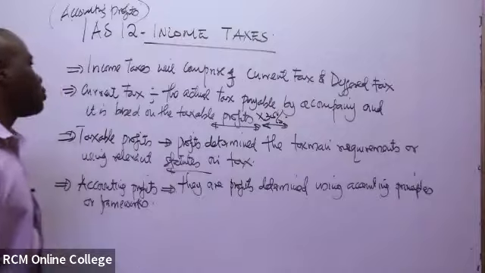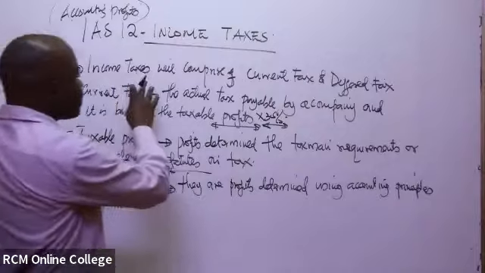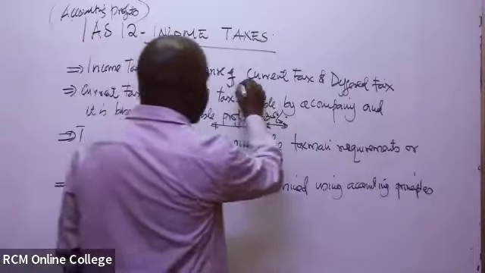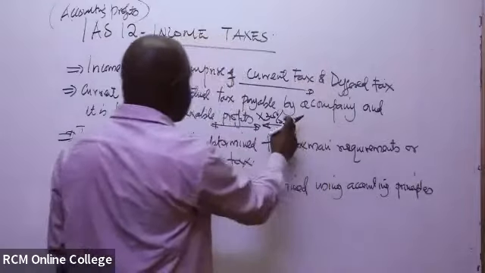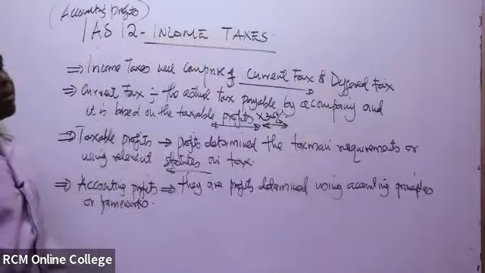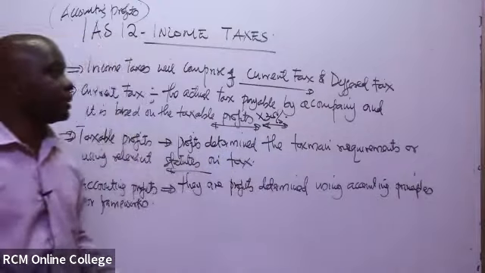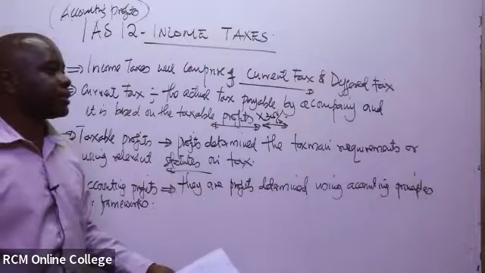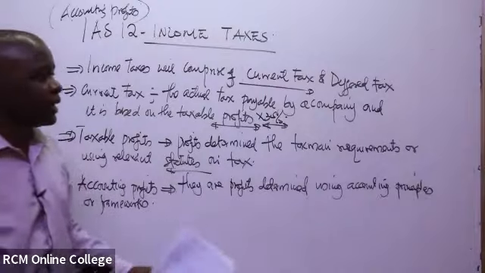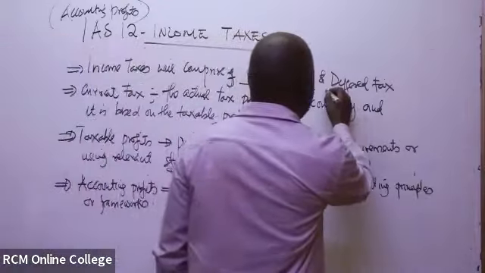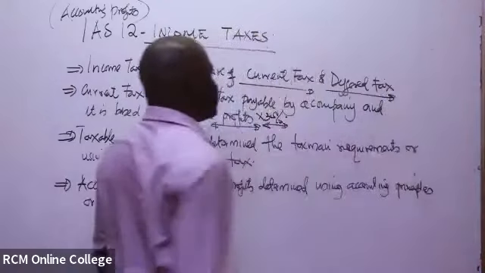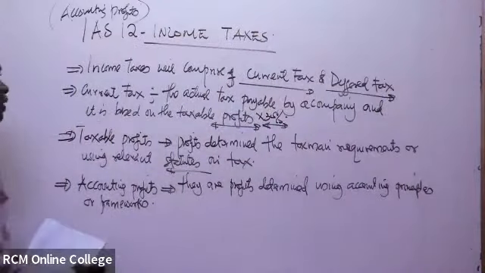So we've been able to say that the income taxes can actually be comprised of two. The current tax, this is basically the tax that will be paid in the current year. But sometimes part of these tax obligations or liabilities could eventually become like an income. You can also, in this case, have what we call deferred taxes.